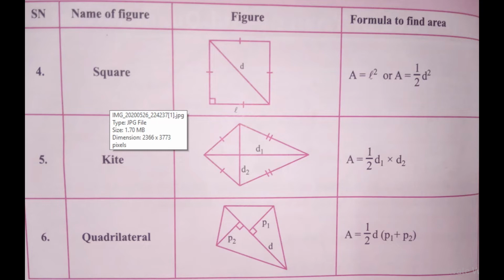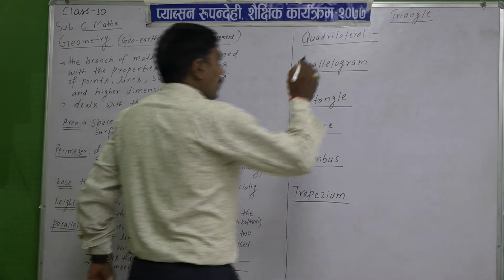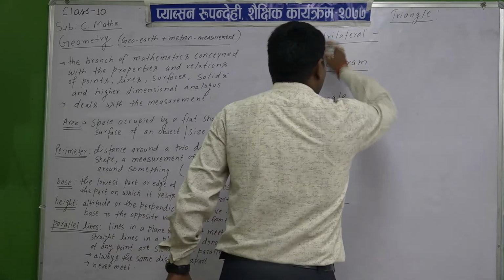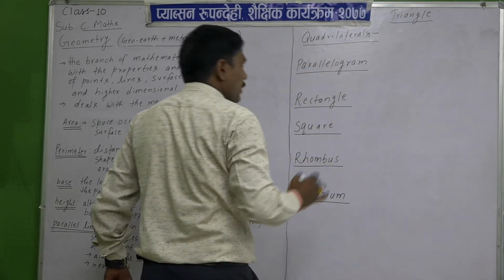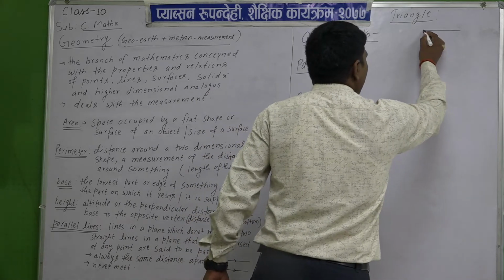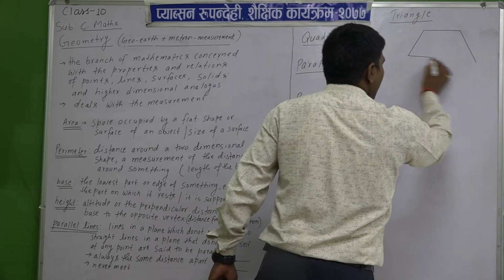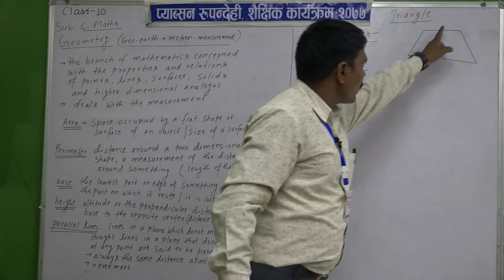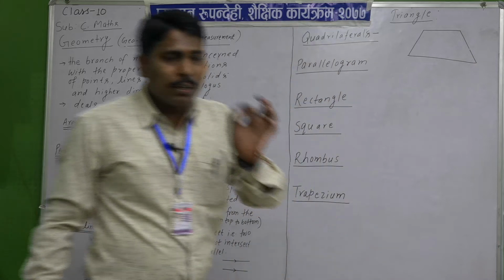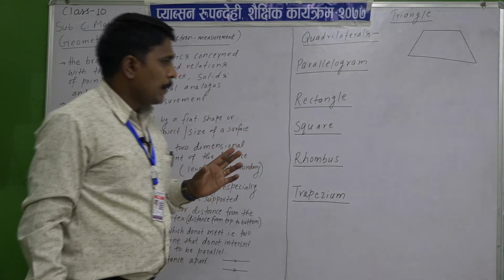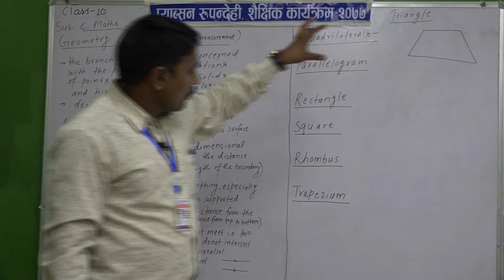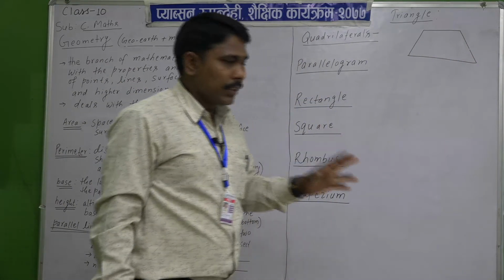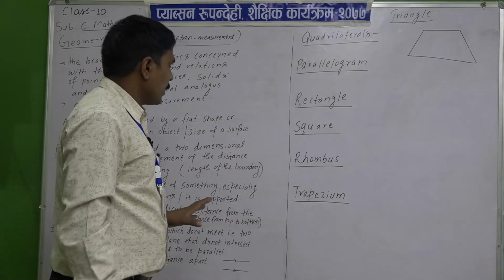Here I show you on the slide. If you draw a figure in this way having 4 sides, then we call the figure a quadrilateral. If we add its 4 angles, it will be 360 degrees, which we just learned, and you also learned at a lower level.